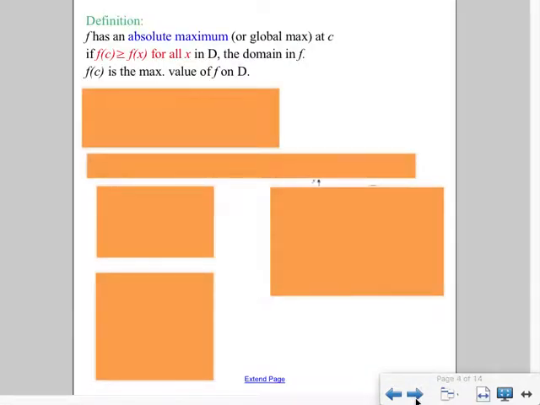So first, let's talk about an absolute maximum. A function has an absolute maximum at a particular point if it is the largest value over the entire domain. So f of c has to be the largest value. It is the maximum of the function.